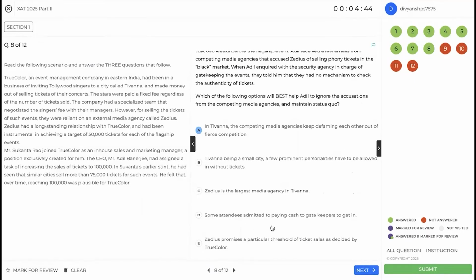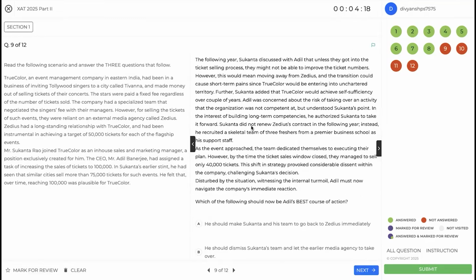Some attendees admitted to paying cash to gatekeepers. So B and D are pretty similar in that nature. So we don't need to justify the action. We just need to find an option which gives us the peace of mind that this accusation is unbased. ZDS promises a particular threshold of ticket sales as decided by Truecolor. So again, this is also on the revenue side of things. This is not talking about the accusation at all. So A would be the right answer here.